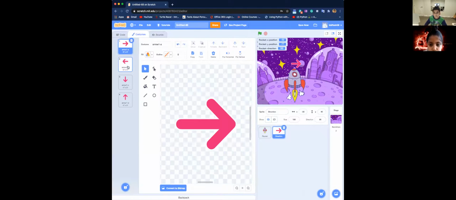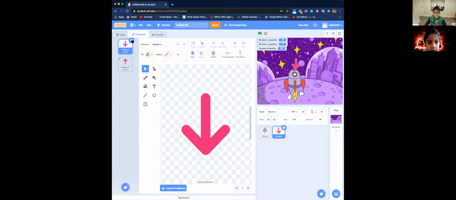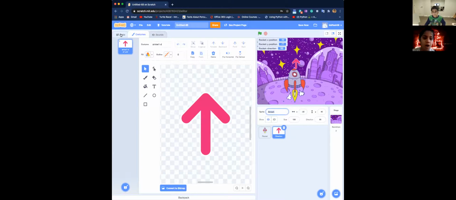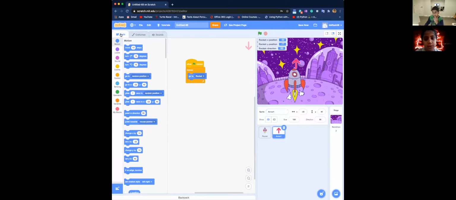then we have, oops, we don't need all of these, we only need one of them. We only need up and down. Because the rocket is only going up and down. Well, not down, but we only need an up arrow.